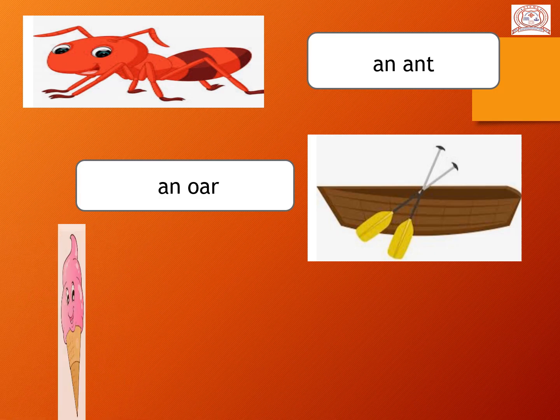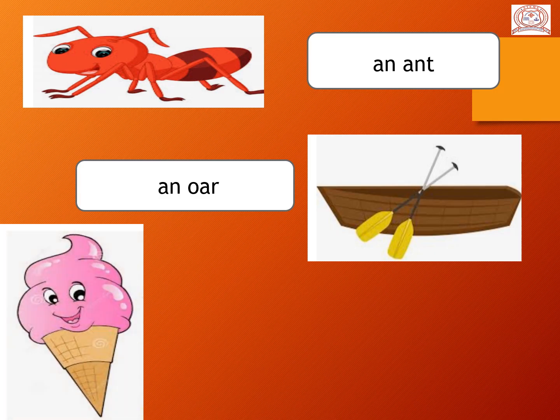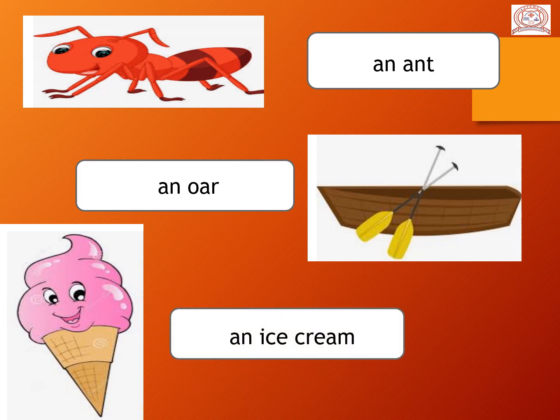Now next. What is this? Yum. It is an ice cream. The spelling of ice cream is I-C-E-C-R-E-A-M, ice cream. Here the first word is a vowel sound. That's why we use here AN.